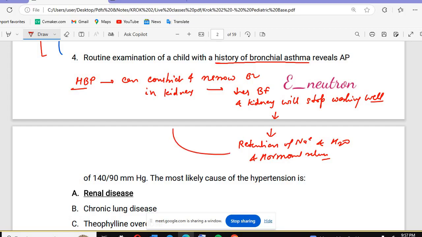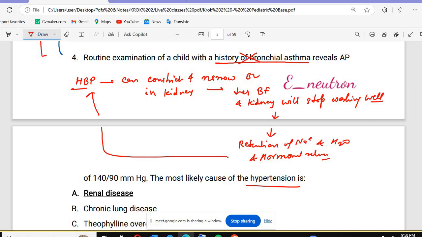And again that will constrict what? If there is retention of sodium and water, what will it do? Again it will increase what? Because there is the sodium and the water. Sodium is the main factor responsible for high blood pressure. So again that will increase high blood pressure. So the most likely cause of hypertension in this condition is renal disease. There is nothing related to a history of bronchial asthma in this patient.